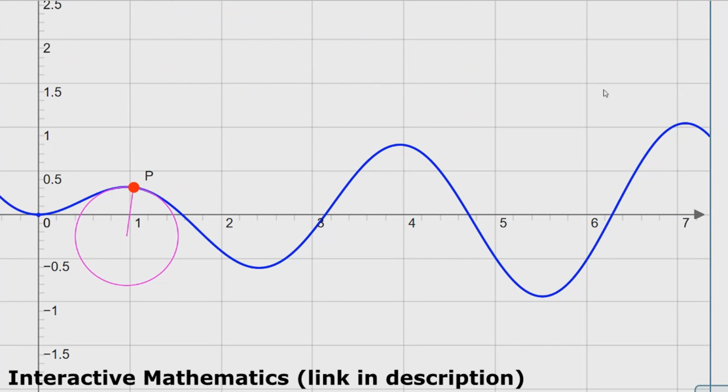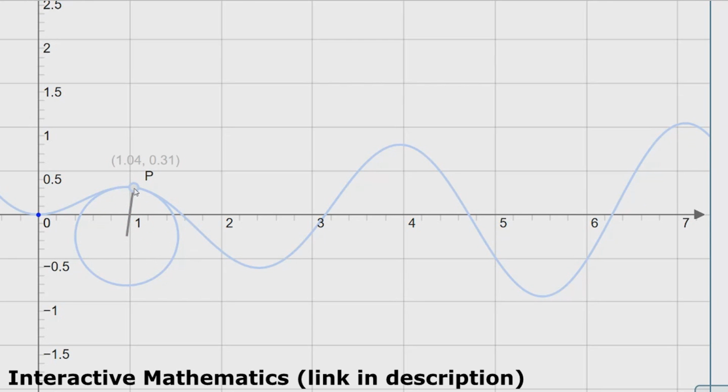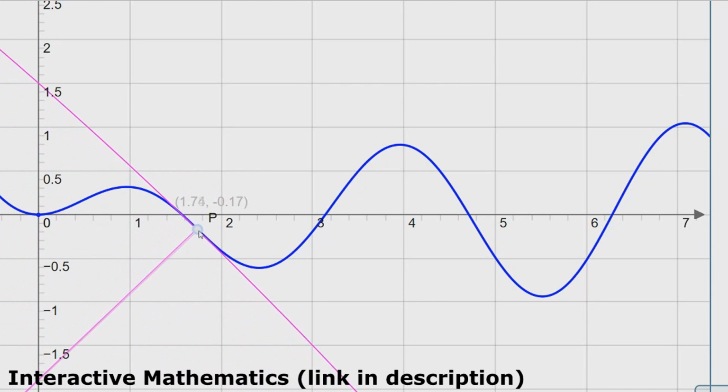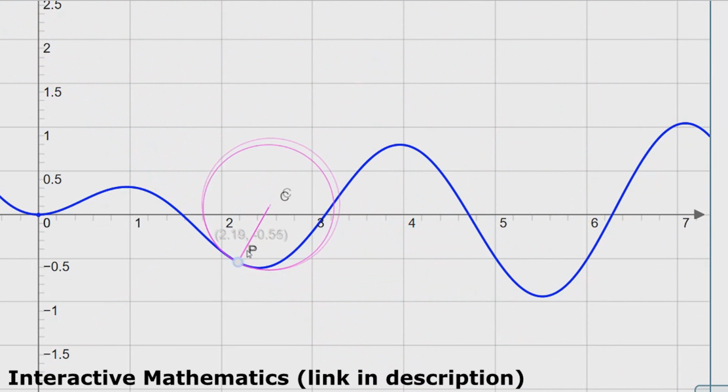So I found this little program to demonstrate what I was talking about earlier, and this is made by interactivemath.com. I'll leave a link in the description so you guys can check this out. But what I'm saying is that at any given point, you could define a circle with some radius of curvature. And as you can see, at point P, it's defined by this pink circle. But what we can do is actually change this circle as an object moves along this path. And right here, it switches concavity because the path switches concavity. So the circle switches its orientation as it moves along the path.